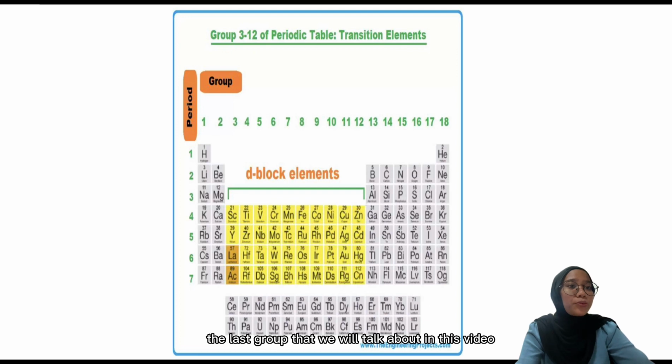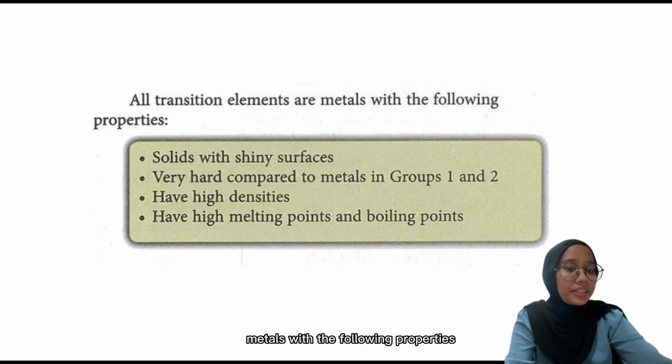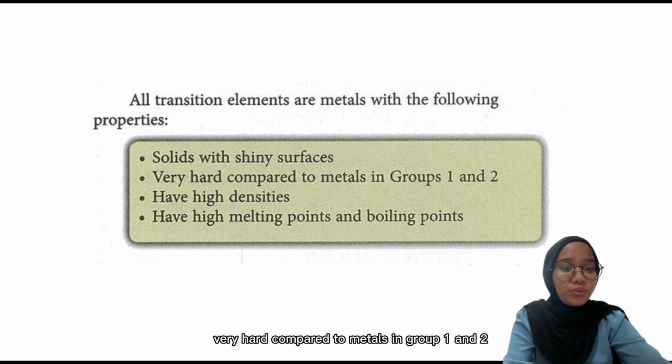The last group that we will talk about in this video is group 3 to group 12, which is transition elements. All transition elements are metals with the following properties. First, solids with shiny surfaces, very hard compared to metals in group 1 and 2, very high density, and very high melting points and boiling points.